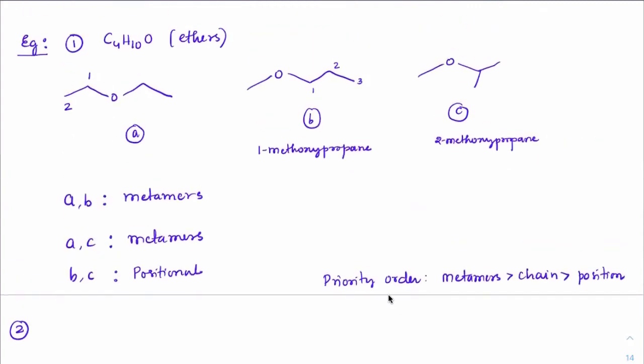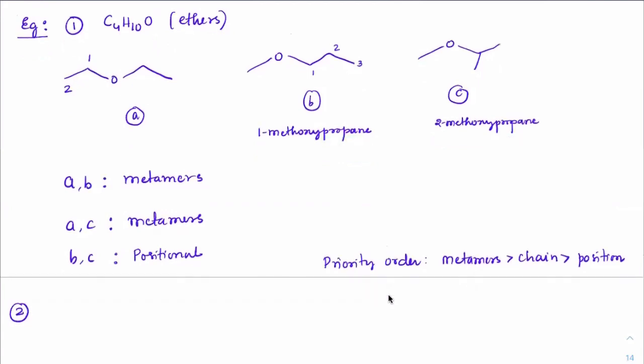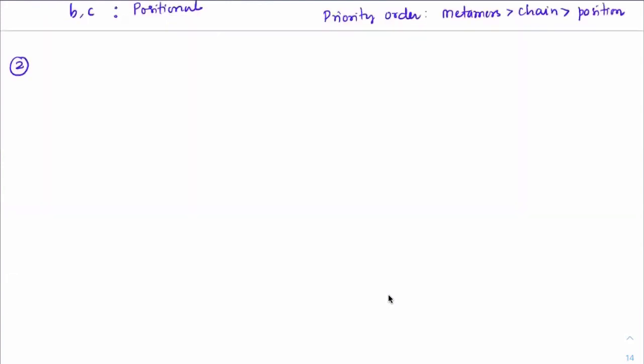Now B and C. B and C have the same chain length. It is propane. This is also propane. This is also methoxy. This is also methoxy. The substituent is not changing and the main chain is also not changing. Then you call it positional only. Only the position is changing. Remember this: if either the substitution changes or the main chain changes, then you call it a chain isomer.